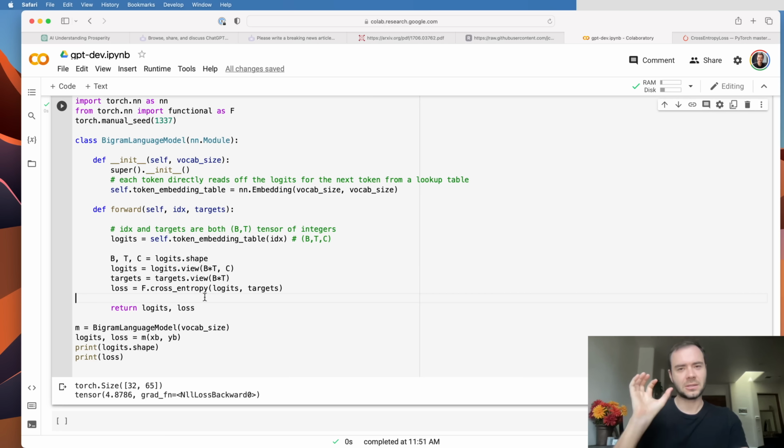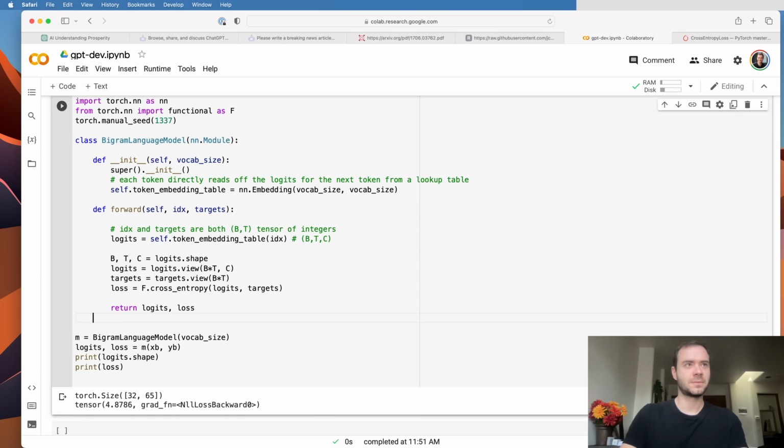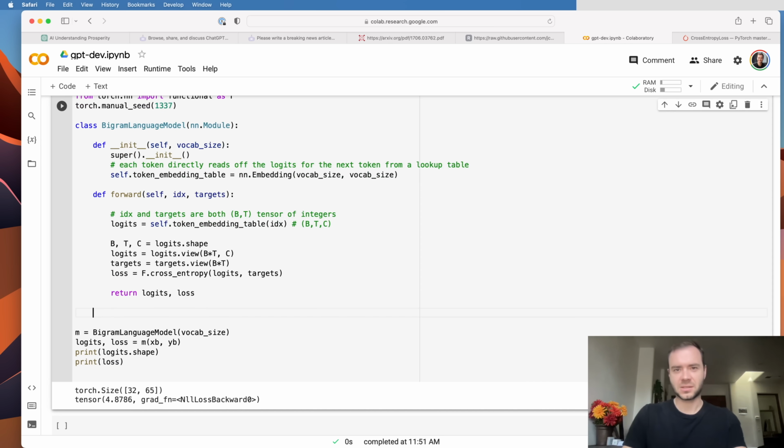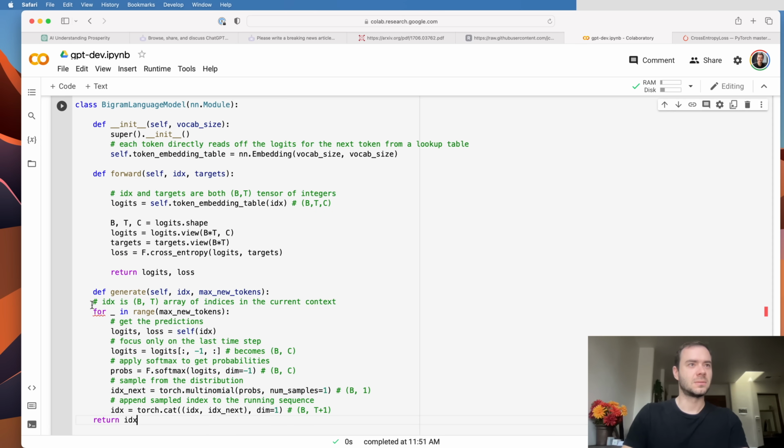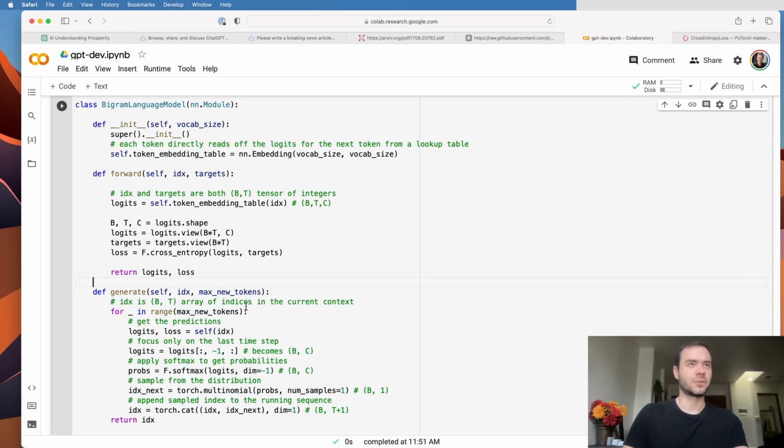Okay, so now that we can evaluate the quality of the model on some data, we'd like to also be able to generate from the model. So let's do the generation. I'm going to go a little bit faster here because I covered all of this already in the previous videos. Here's a generate function for the model.